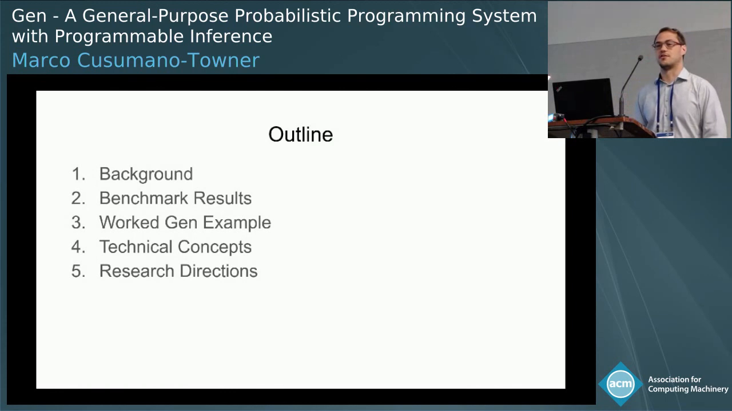So first I'll start with some background on probabilistic programming, at least the type of probabilistic programming that we're studying here. And then I'll show some benchmark results using Gen. I'll show a worked example and walk through some Gen code. And I'll discuss some of the technical concepts underlying the system. And then I'll wrap up by discussing some directions for ongoing and future research.